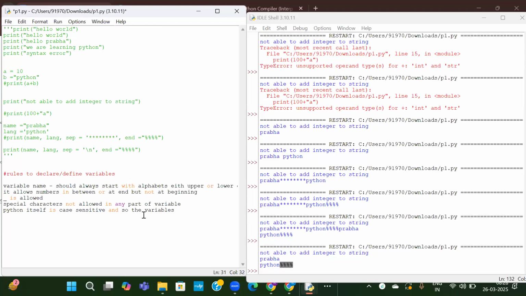And some keywords cannot be used as variable names. Okay. It should not start with numbers. We have already discussed it should not start with numbers.